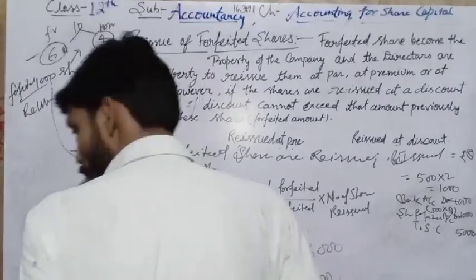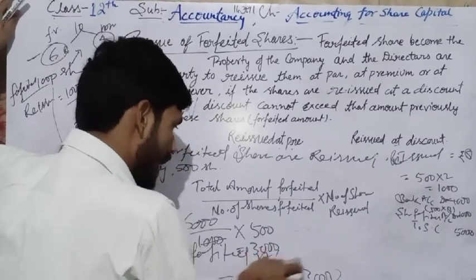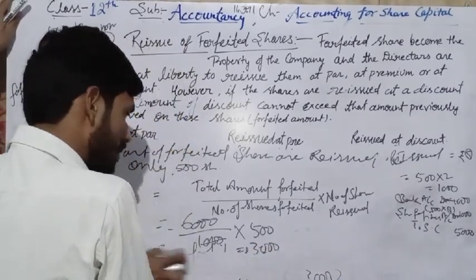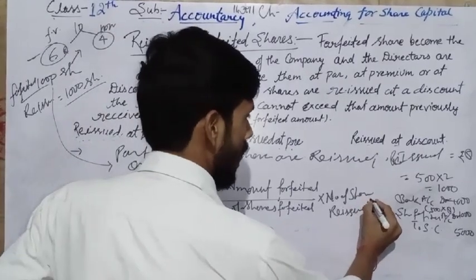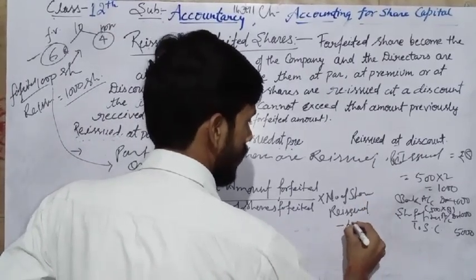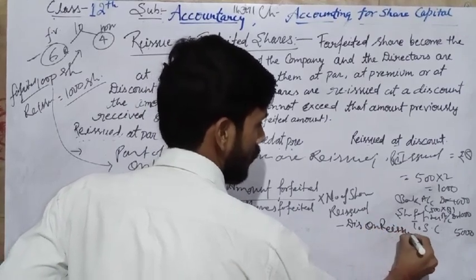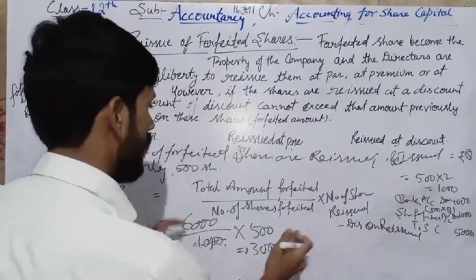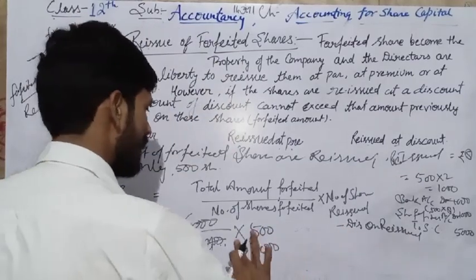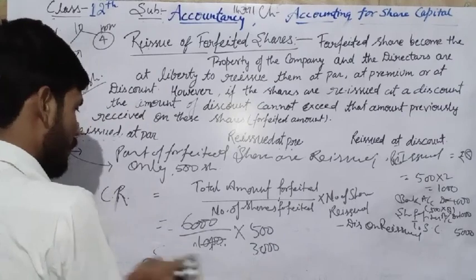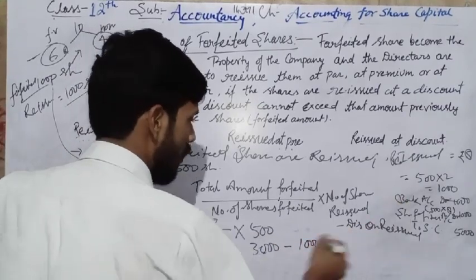So we deduct the amount: less discount on reissue. In the formula, after calculating the amount, less discount on reissue. It means from 3,000 we have to minus the 1,000 discount amount.